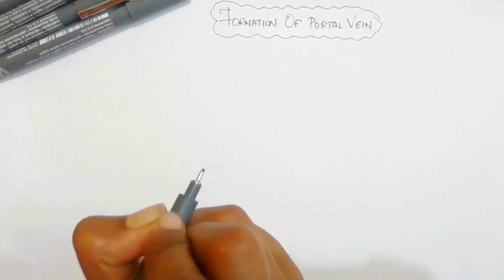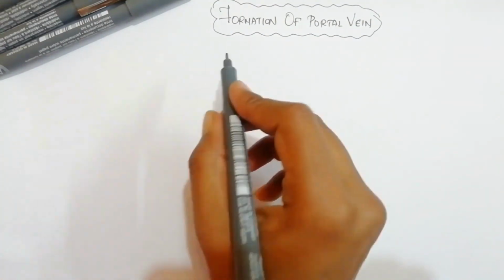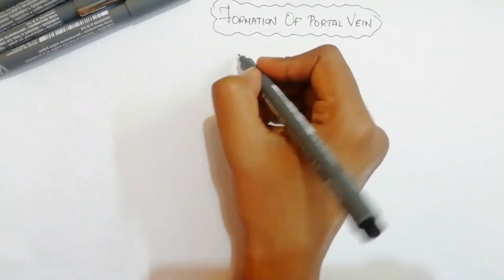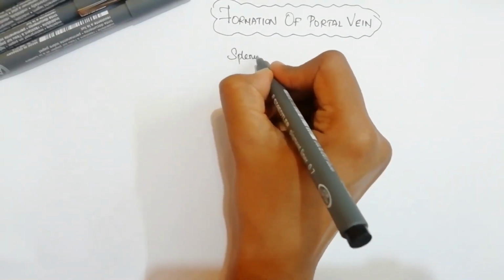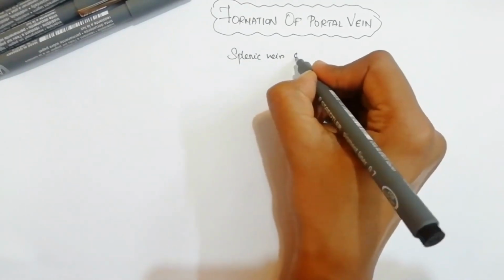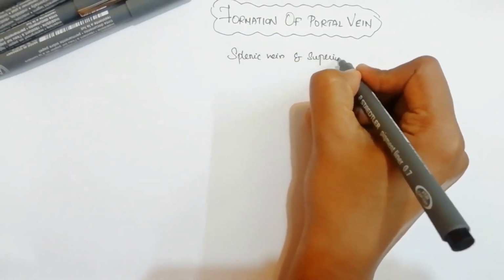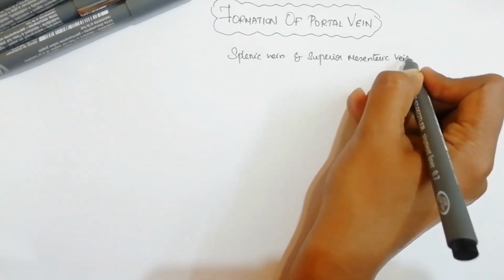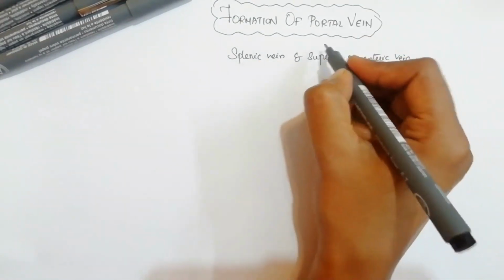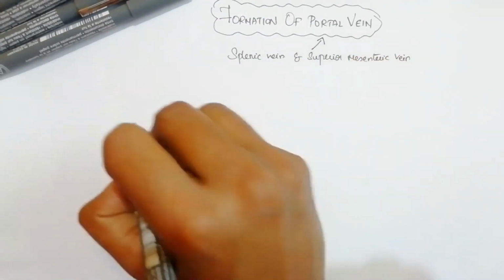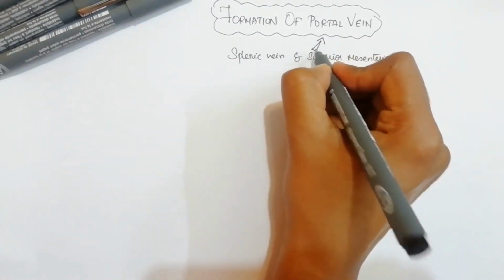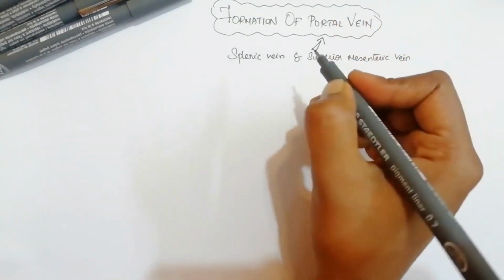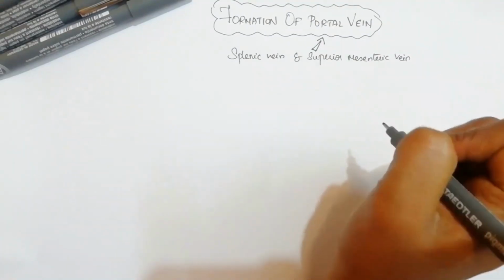As I discussed before, the formation of the portal vein is mainly because of two veins, the splenic vein and the superior mesenteric vein. These are the two veins responsible for the formation of the portal vein, formed by the union of the splenic vein and superior mesenteric vein.